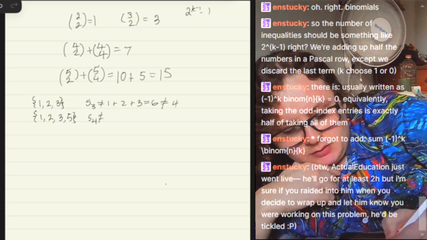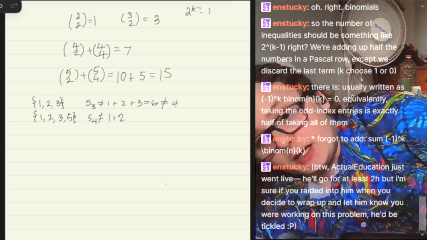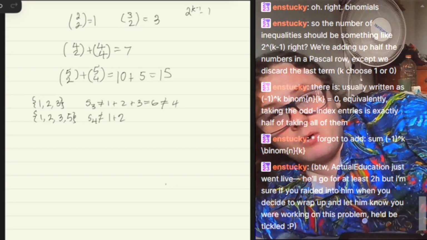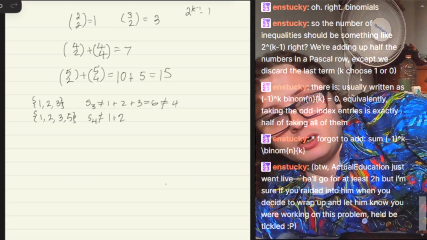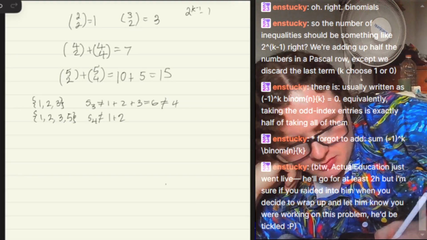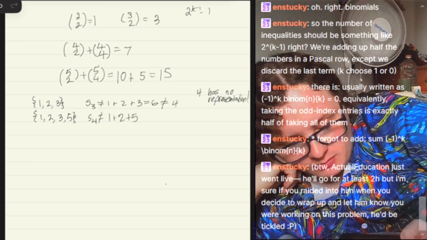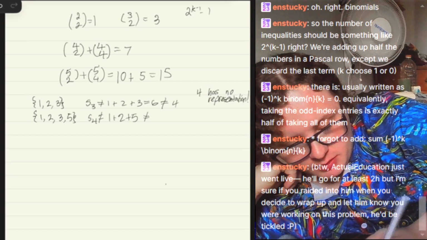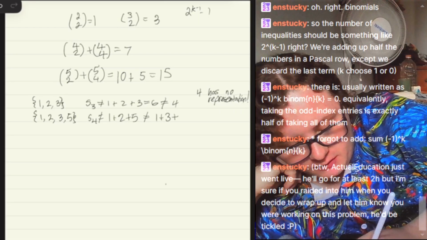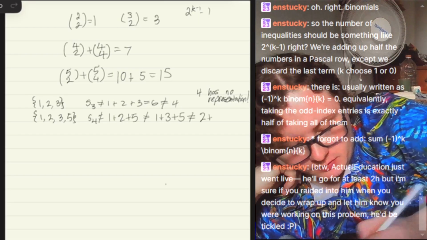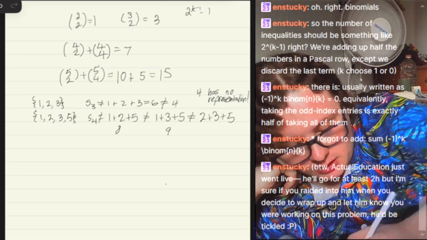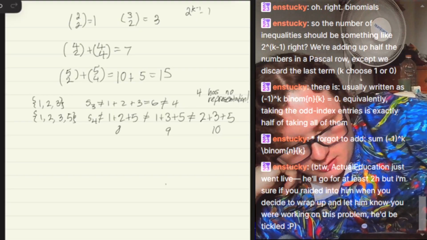S4 can't be 1 plus 2. Wait, it can't equal 4, but how do you make 4? You can't make 4. 4 is not clean. Okay, let's just continue. Maybe we'll only get a finite number of them, but I doubt it. So S4 can't be 1 plus 2 plus 5. It can't be 1 plus 3 plus 5. And it can't be 2 plus 3 plus... So this is 8, 9, 10. And 6 is already included.